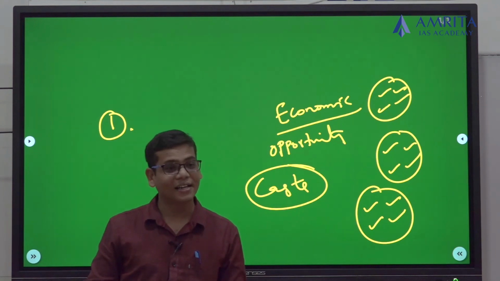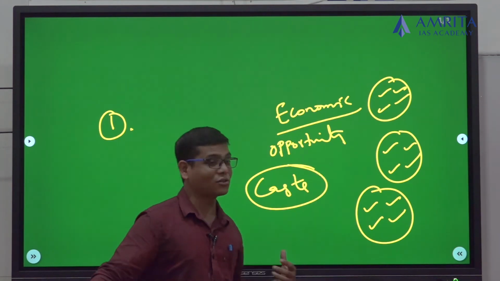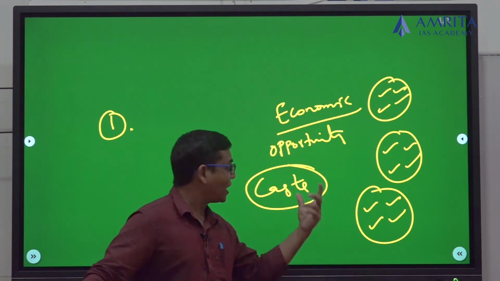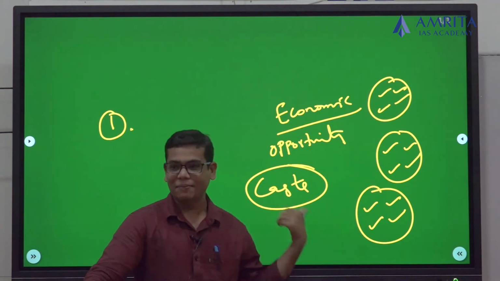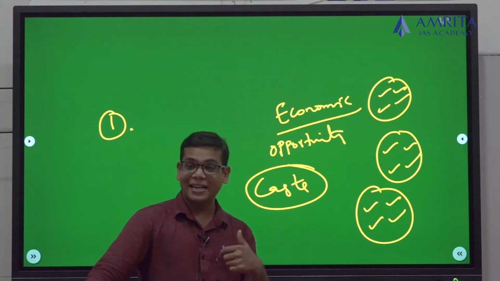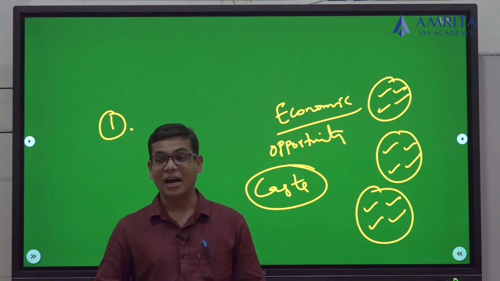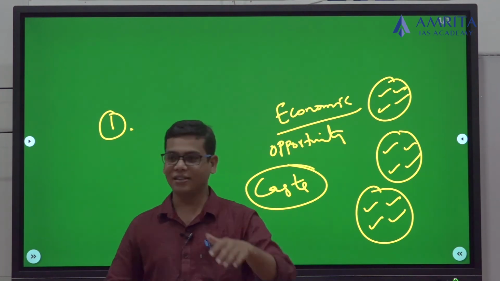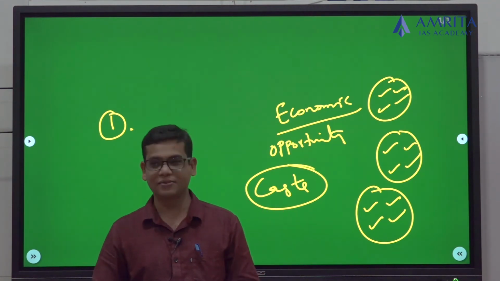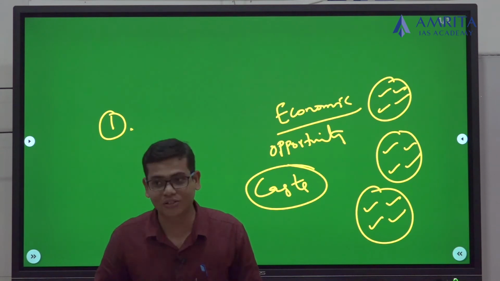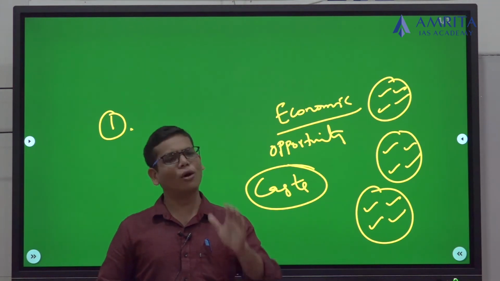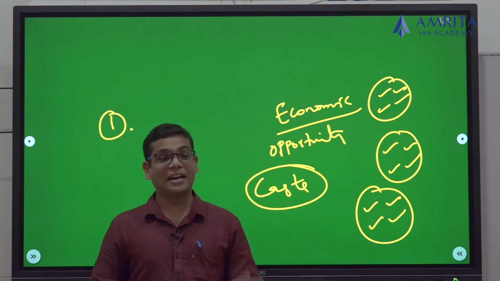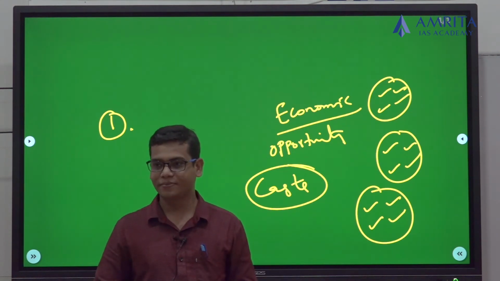What they are saying is, we are backward, so we want to have a better share. But are these types of movements leading to a casteless society? Are they increasing caste consciousness? We need to understand this first. Unfortunately, the present day caste movements are leading to more caste consciousness rather than a casteless society.